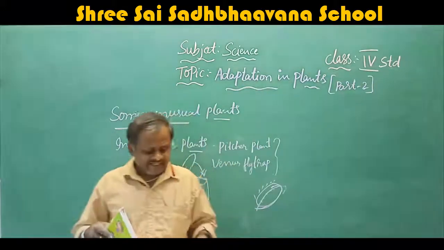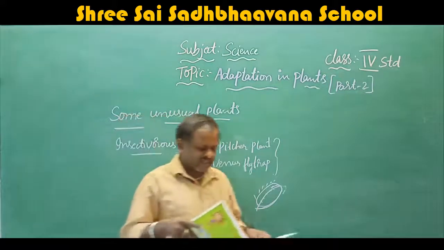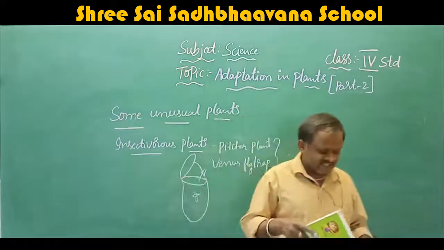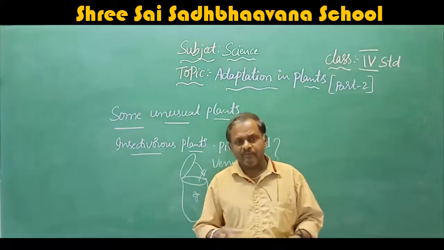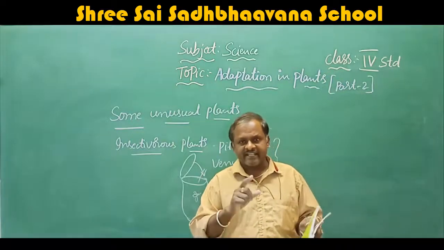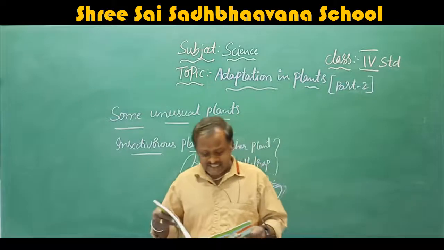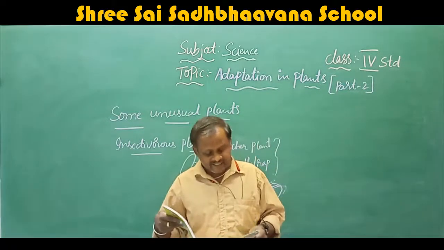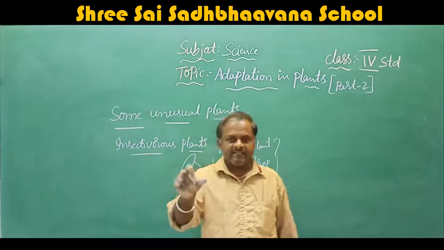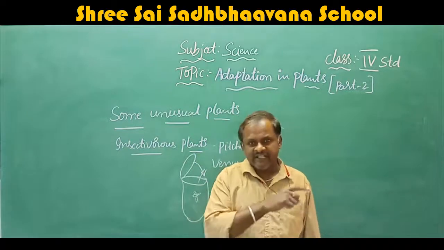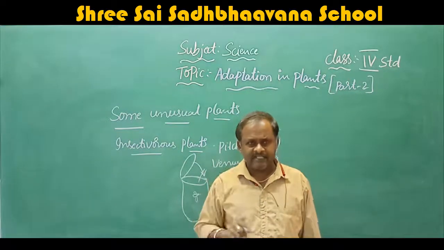Ant plants. In tropical habitat, that means in tropical areas, ants have developed a bond. What is the meaning of bond? That means adjustment, a relationship. Ants living on a plant attack any animal that touches the plant. If any animal touches the plant, all the ants will come and attack that animal.